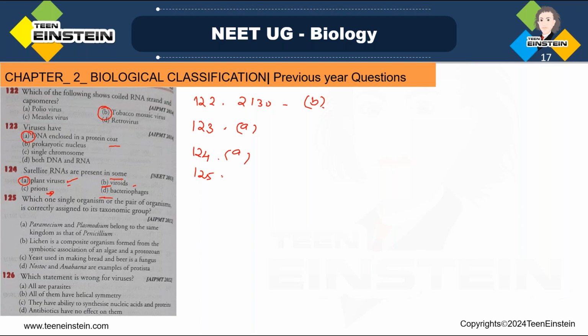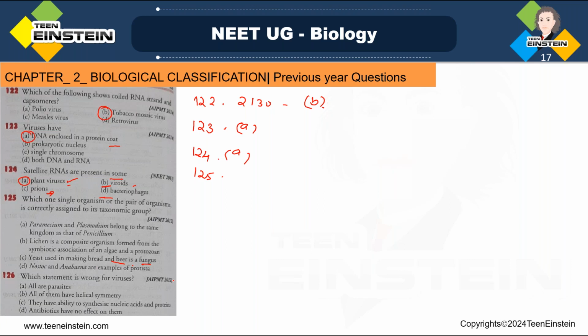Which one single organism or the pair of organisms is correctly assigned to its taxonomic group? Paramecium and Plasmodium belong to the same kingdom as that of Penicillium. You should know here which kingdom each organism belongs to. Lichen is a composite organism formed from the symbiotic association of algae and protozoa. Yeast used in making bread and beer is a fungus. Nostoc and Anabaena are examples of Protista. So here, question number 125. Yeast that is used in making bread and beer is a fungus. That is the correct statement, right?